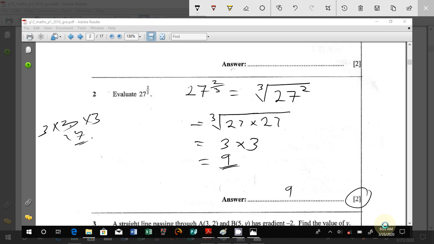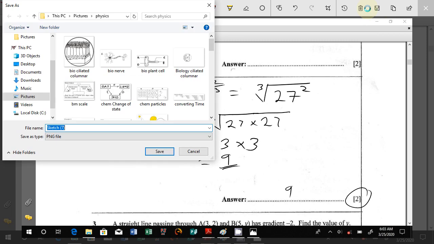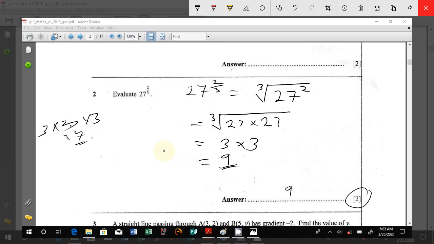Okay, I'll save it for just reference. I'll call this one cube root and save it just like that. Okay, can discard it.